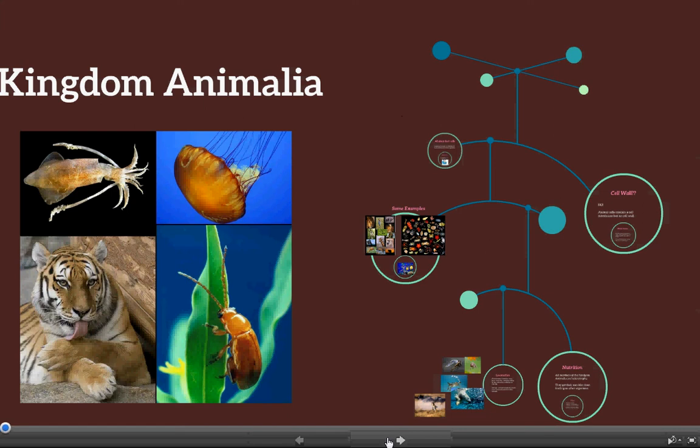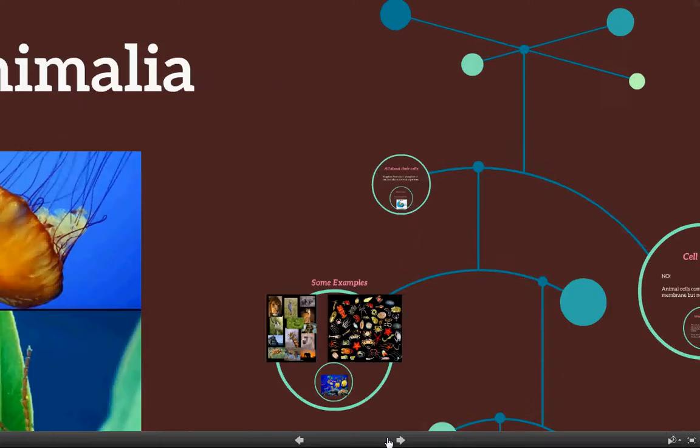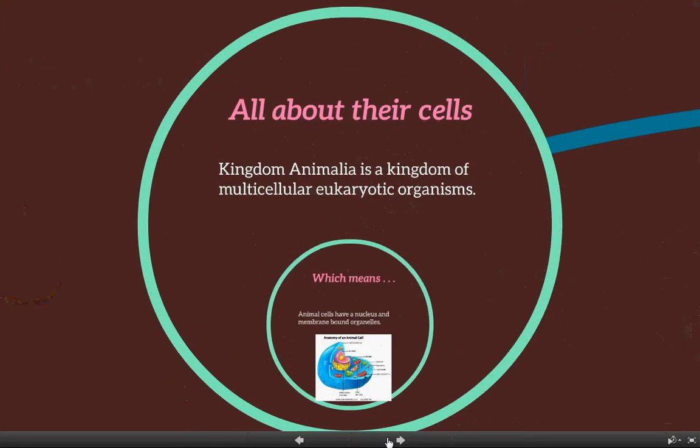So we'll go ahead and get started. Kingdom Animalia. Now, Kingdom Animalia, they are multicellular eukaryotic organisms. Now, multicellular means that they have more than one cell, and more to the point, they have cells that all work together to form tissues, and then tissues that work together to perform the same function make organs, and then organs that perform similar functions toward a common goal make organ systems. Now, not all animals are all the way up to organ systems, but those levels of organization are going to come into play at this point.